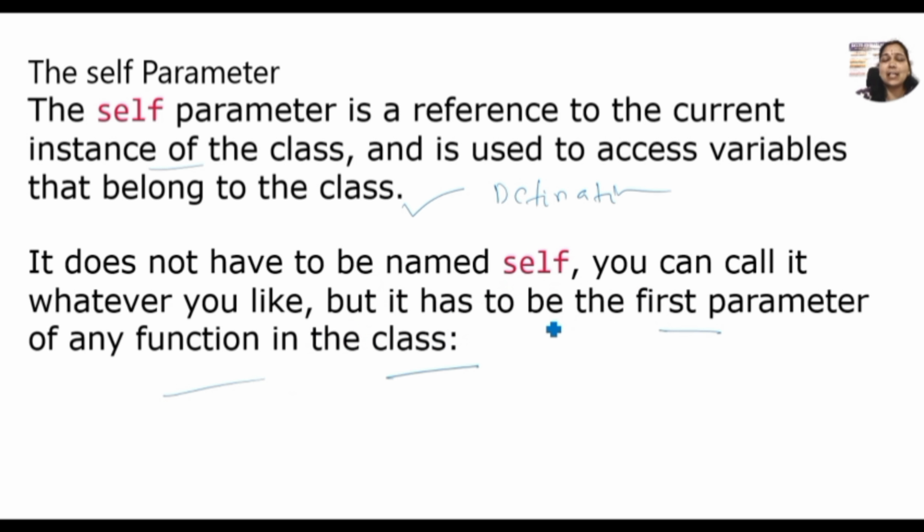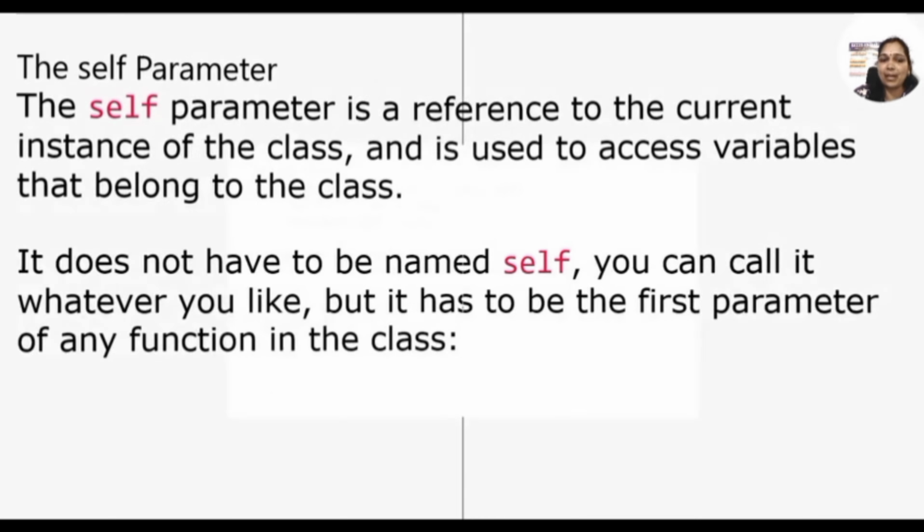It is not a compulsion that we have to write self there. We can write any name in that place, but it should be the first parameter. Nothing but, if you are passing arguments, the first parameter passed to the class itself is called the self parameter. By default, you can go for self. Otherwise, you can create your own self parameter.